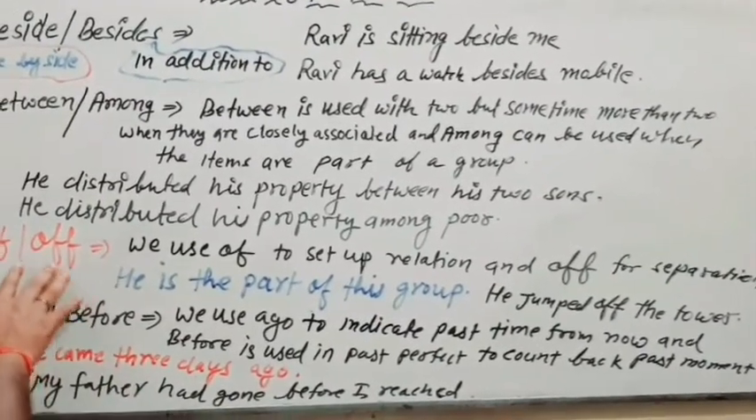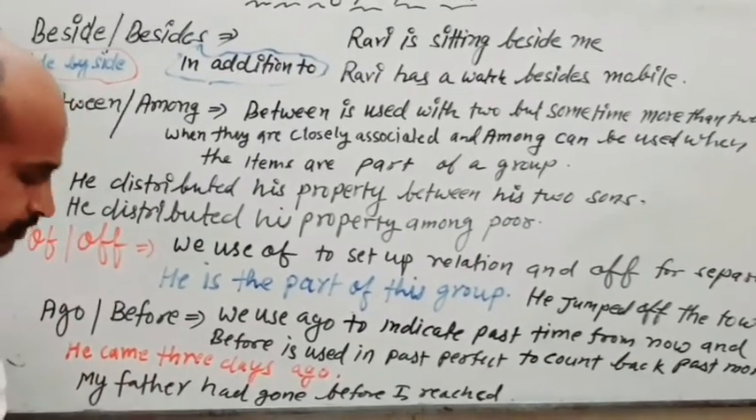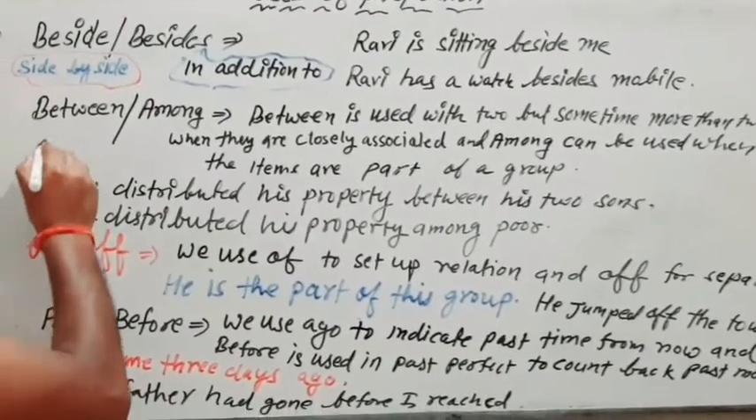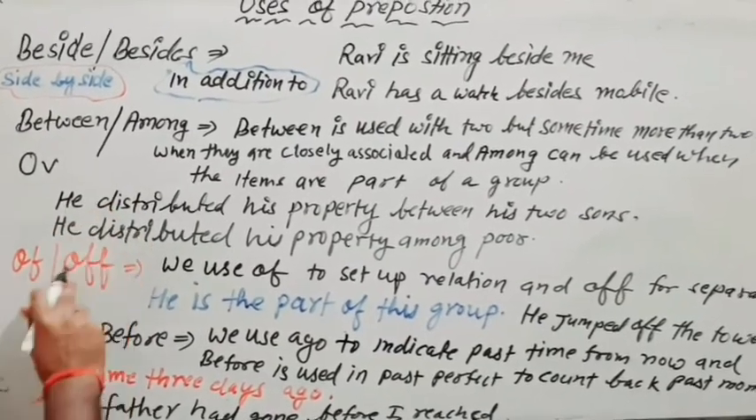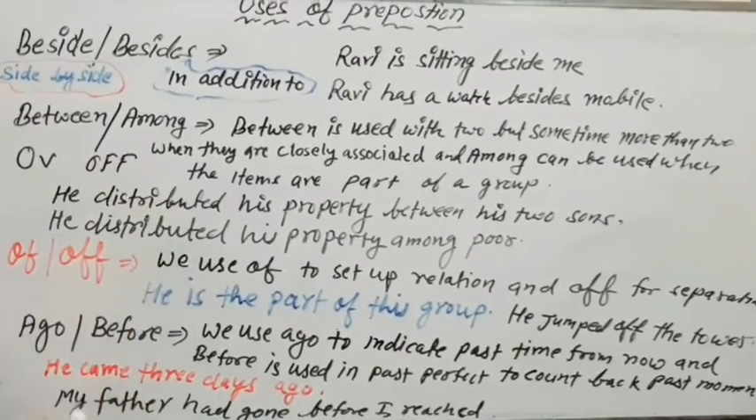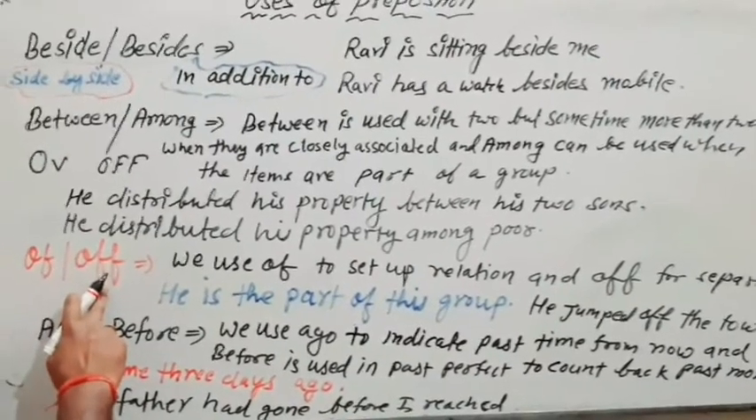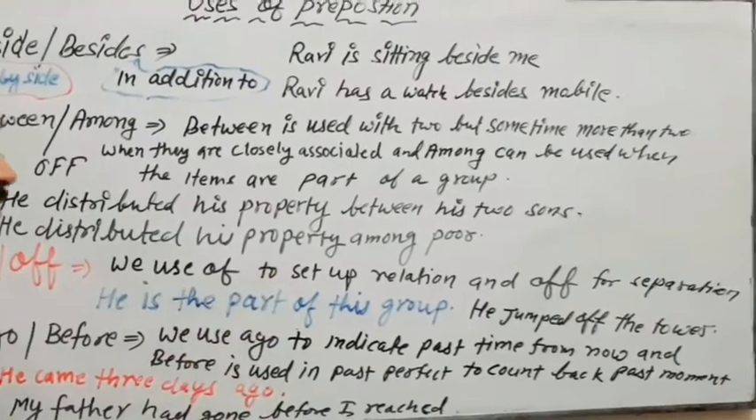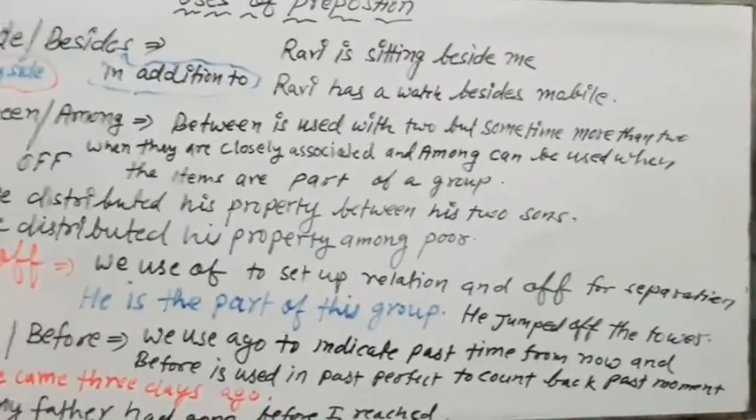Let's see. At first, let's look at the pronunciation of both the two words. We pronounce this "of" as "ov", and this "off" as "off". Got it? Now this is of and this is off. So just see, we use of to set up relation and off for separation.